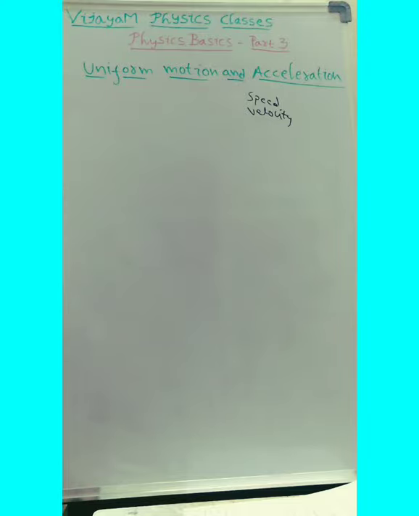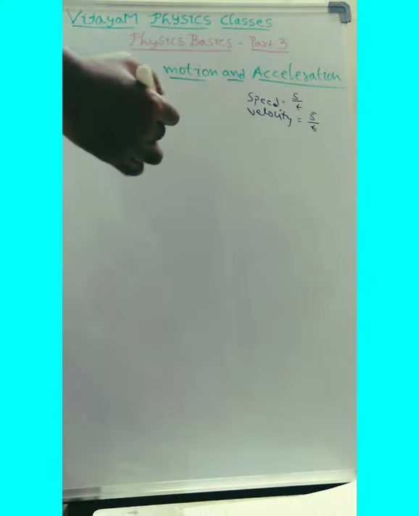I think you already have an idea: speed is nothing but distance by time, and velocity is nothing but displacement by time. In the case of average speed, we got 2v1v2 by v1 plus v2. And in the case of average velocity, when the same time is there, then it is v1 plus v2 by 2. So like that we derived a few formulae.